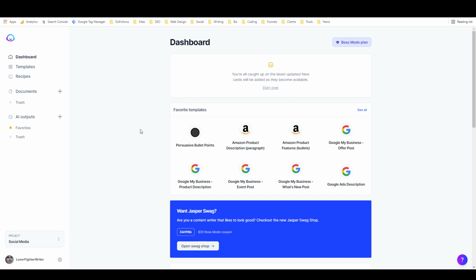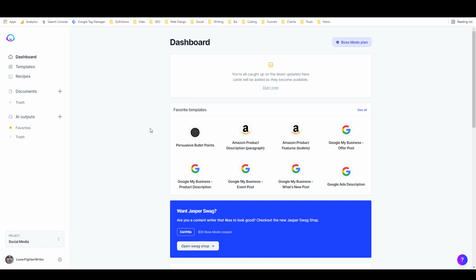So this is going to be a Jasper AI review and a little bit of a tutorial to go with it. We'll walk through the platform, hit my favorite points, hit some of the most important points, and we'll talk a little bit about the pricing and overall why I like this product so much.